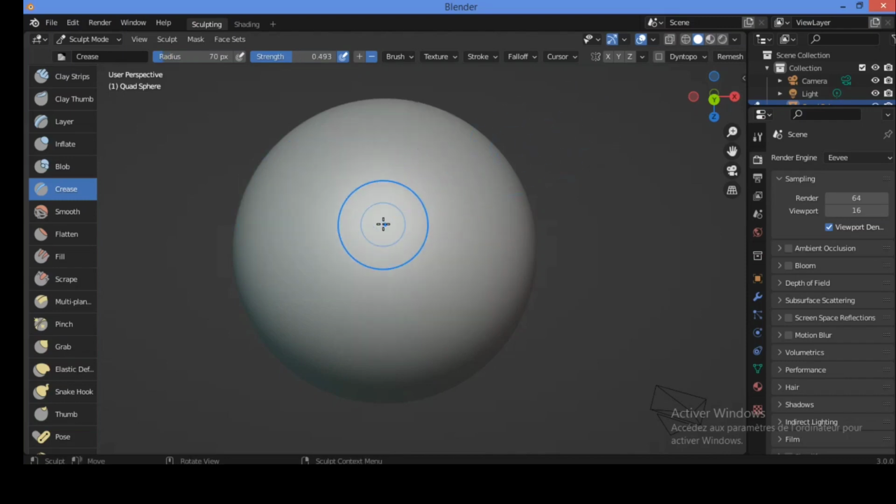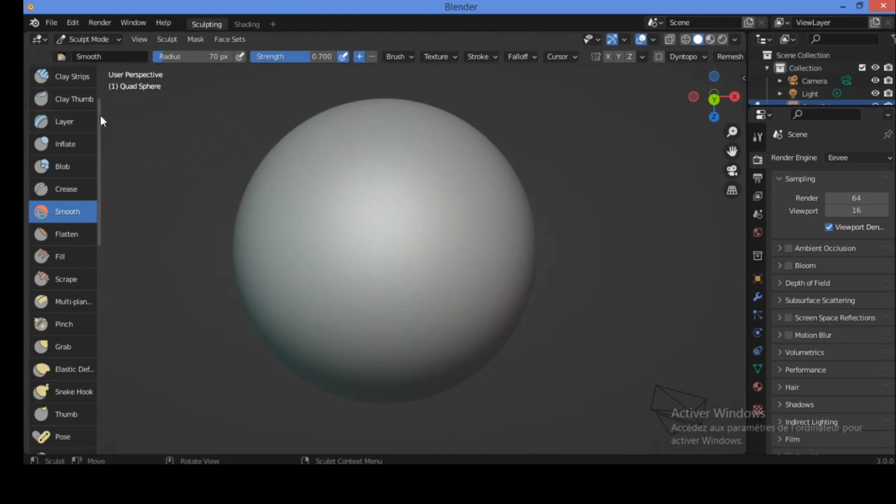Let's try now the smooth brush. Click on it to select it. It's highlighted in blue. It's in action. So what can this brush do? Let's try it. Exactly, this brush eliminates irregularities in the mesh by averaging the positions of the vertices. So what can that mean?